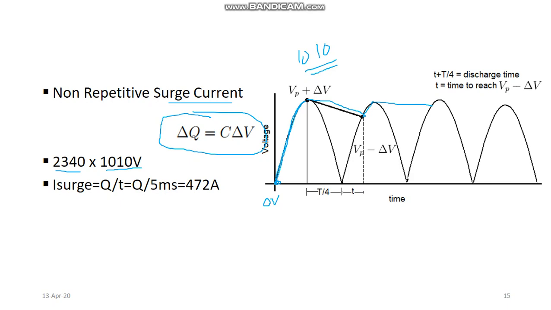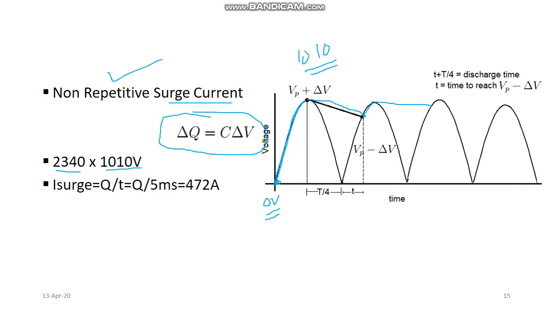So the current corresponding to these variations from 10 volt to 990 volt is known as peak repetitive current, but the non-repetitive value of the current that will only come during the first cycle, when the capacitor is initially completely discharged and will reach from its zero value to the maximum value, will be known as non-repetitive surge current.